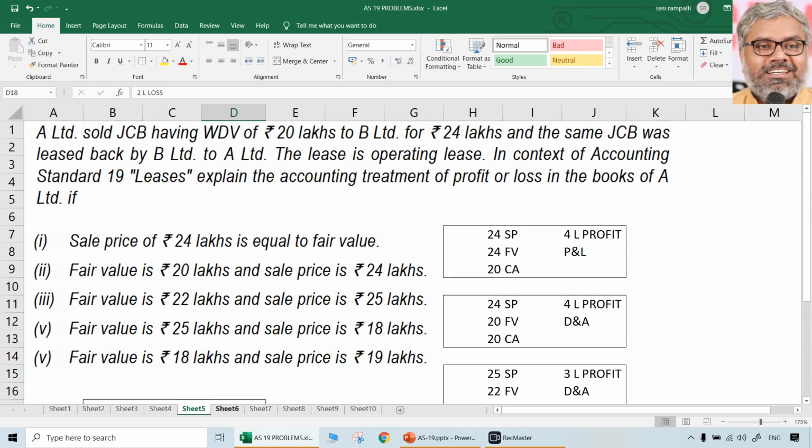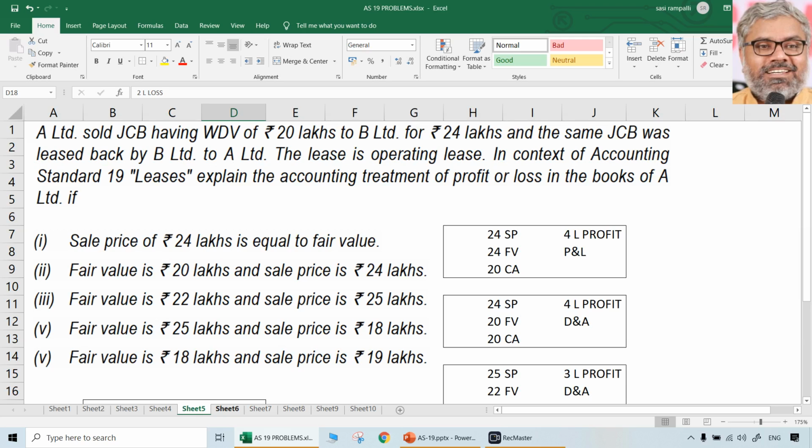Operating lease and sale and lease back transactions. Very, very important type of question. Very well it can be expected. Always keep the core point in mind. Our problem of deferred and amortization only comes when the selling price is more than fair value. The difference between selling price and fair value, if selling price is more than fair value, has always to be